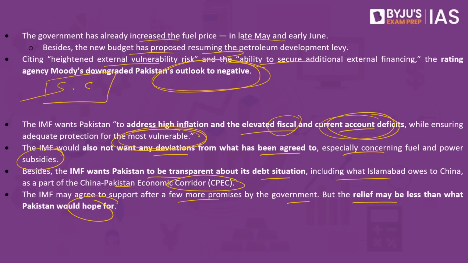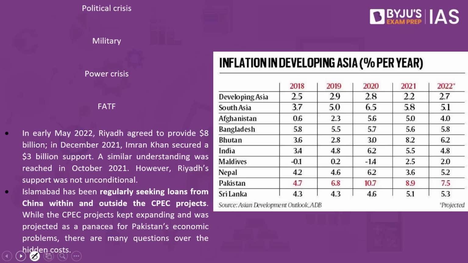So in all likelihood, the IMF may give the loans, but this will be at the cost of implementing the guidelines and at the same time following what is required by the IMF. Now the most important question is, why is there an economic crisis in Pakistan in the first place? The first reason is the political crisis. Any country, if it has to attract investments, requires political stability. But political stability is absent in Pakistan right now.